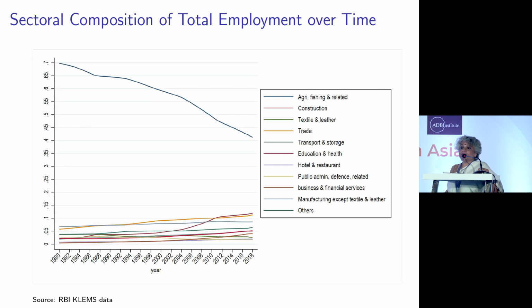Now, here are those 27 industry sectors that I talked about. The top line is agriculture. We begin at 70% because I can't read the first year, 1980. So in 1980, 70% of employment was in agriculture, and you see that it's progressively gone down. You see some movement in construction and services, but not a whole lot. Agriculture still remains the largest sector, but the relative contribution has gone down. So this is the fact that we want to look at.